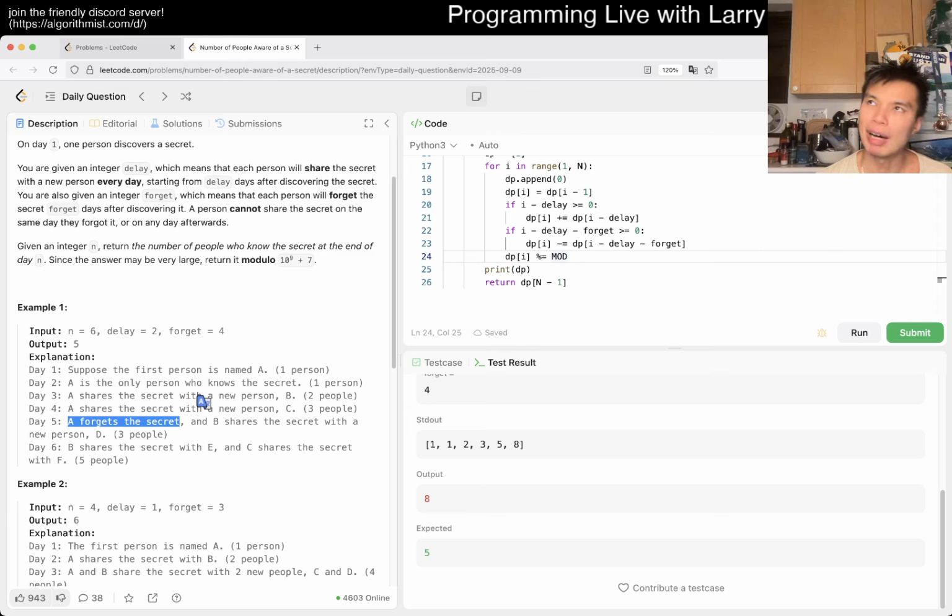I'm trying to think about how to articulate this to the viewers at home. I know how to solve this actually, but I think maybe I did confuse some stuff with respect to forgetting the secret.